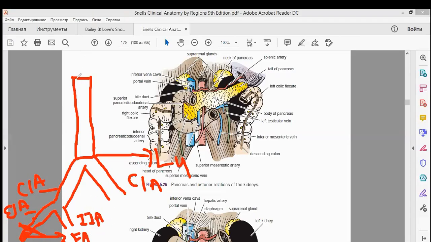Now see here. If anyone asks you about the abdominal aorta, for example, if this is our abdominal aorta, it starts at the T12 level.